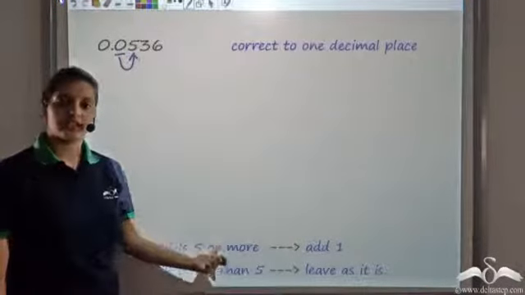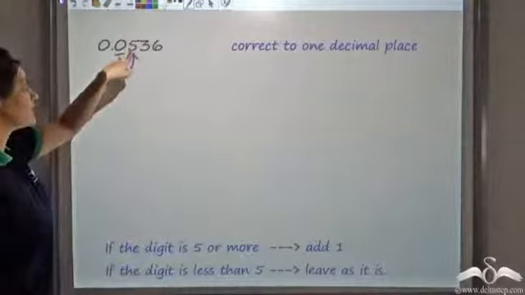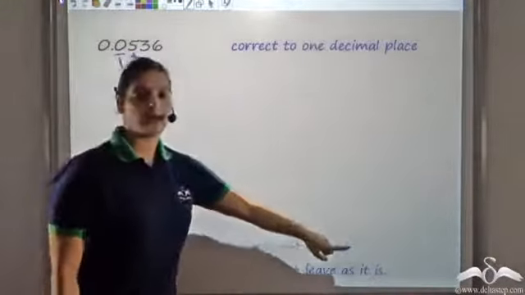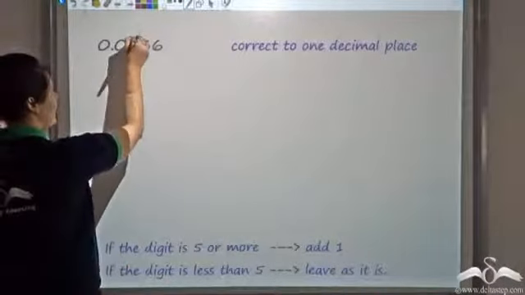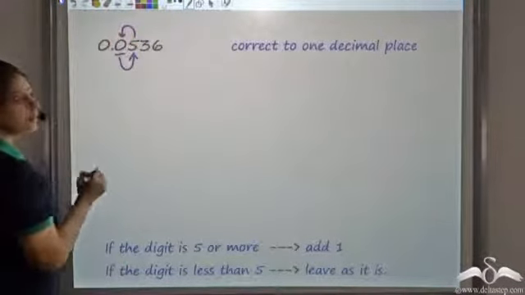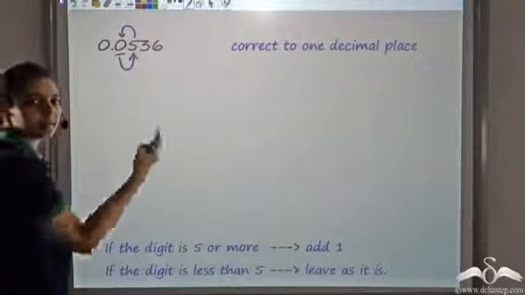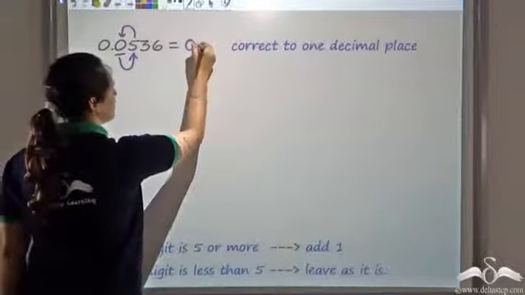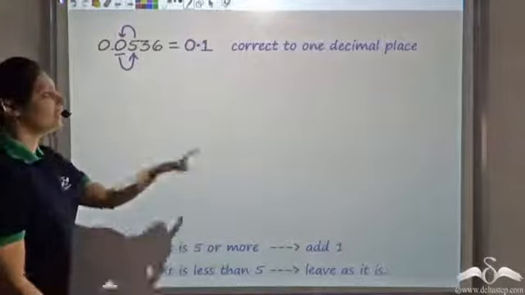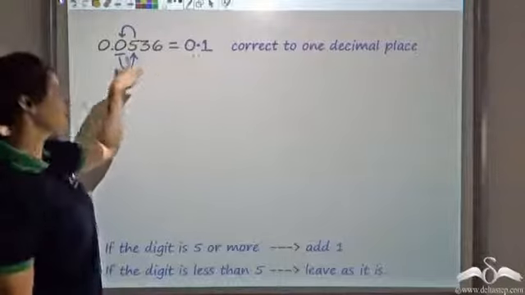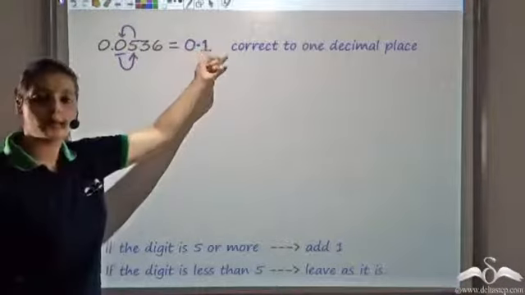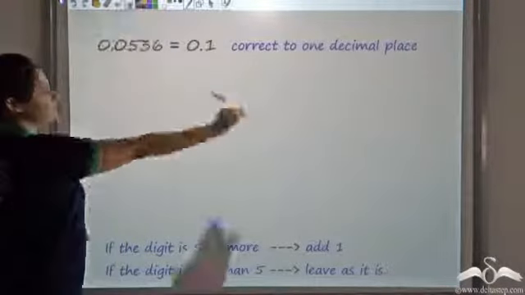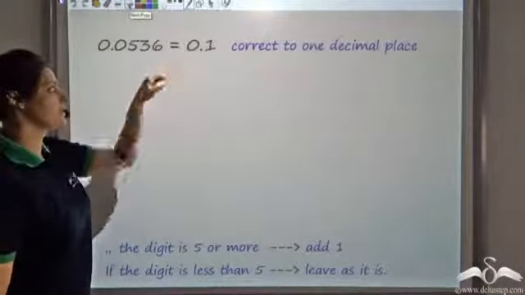Whether the digit is 5 or more, or less. The digit here is 5, not less than 5. So if it's 5 or more, I add 1. If I add 1 to 0, it becomes 1. So this would be equal to 0.1. I want only 1 decimal place. So this number can be written as 0.1 correct to 1 decimal place.